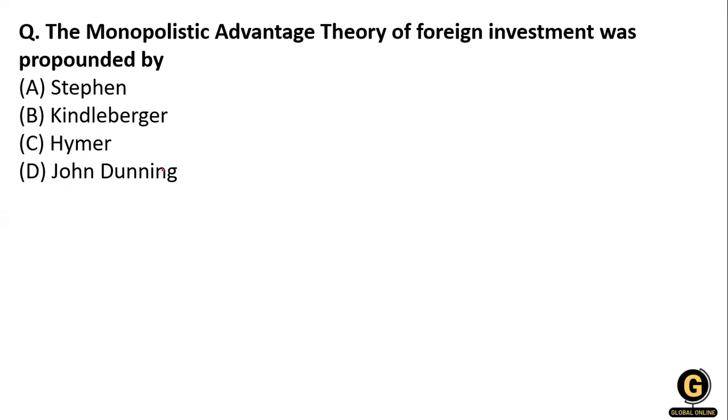So who is giving this theory? Yes, this theory is given by Stephen Hymer. Which theory? The monopolistic advantage theory of foreign investment is given by Stephen Hymer.